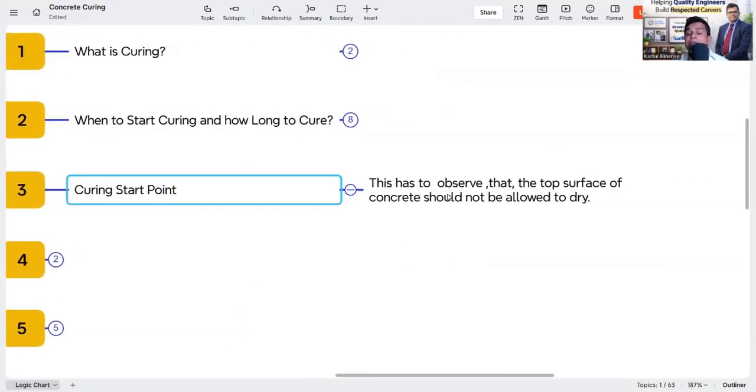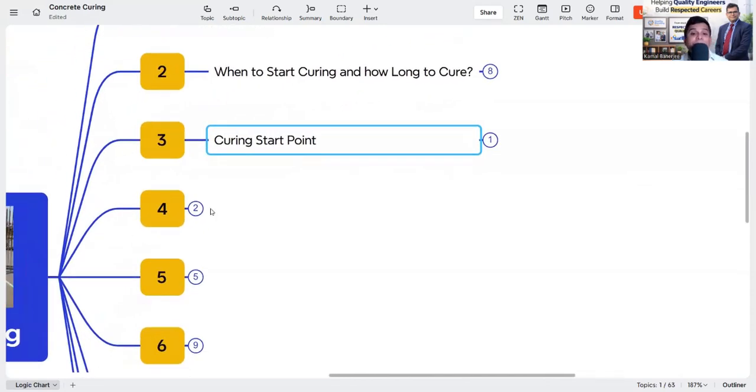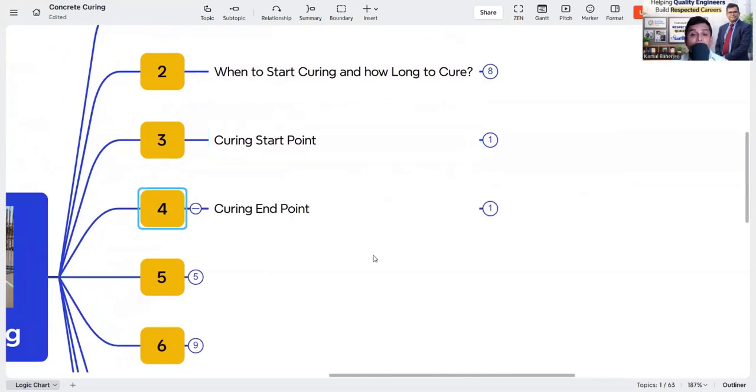Again I am saying, there is no hard and fast rule. This has to be decided project to project, case to case, and you have to observe that the top surface of concrete should not be allowed to dry. This is the main criteria. So if it starts drying, you have to start curing immediately. There is no other option. But you have to keep in mind all the factors I discussed, because every factor is important and essential for curing. So when to start the curing is not so easy, but at the site you have to keep an eye that no concrete starts drying.